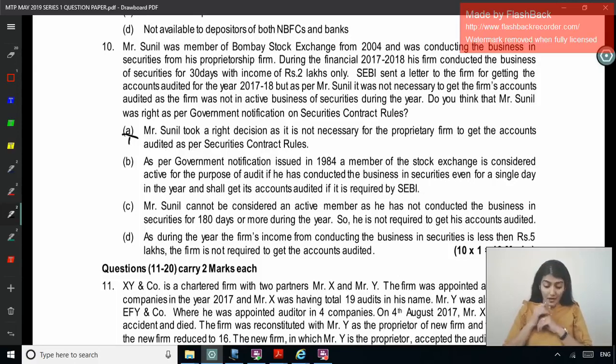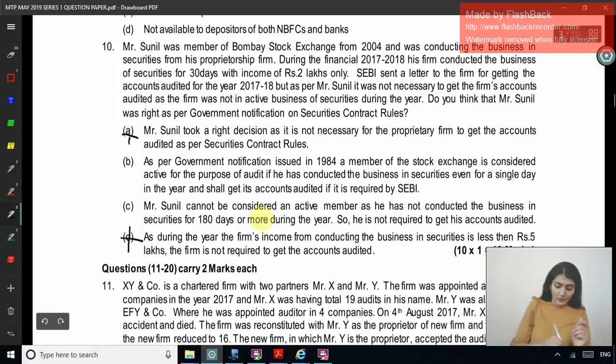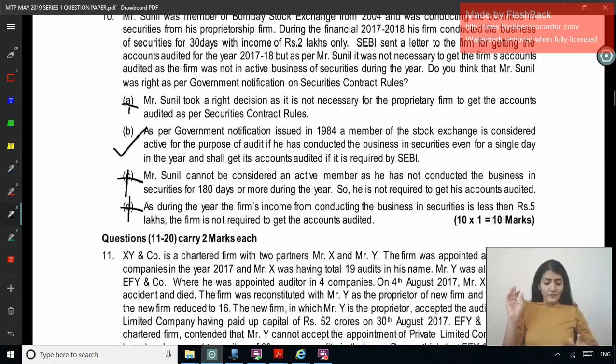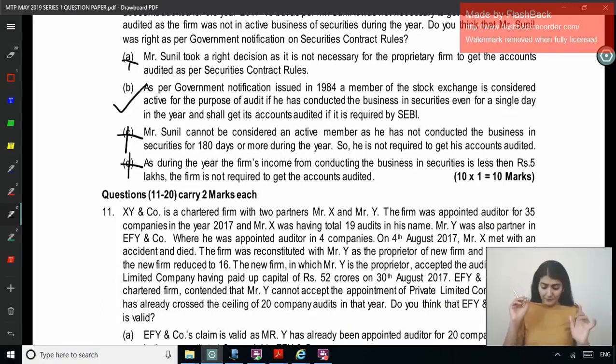Option C says Sunil cannot be considered an active member as he has not conducted the business in securities for 180 days or more. Option D says as during the year the firm's income from conducting the business in securities is less than 5 lakh, the firm is not required to get the accounts audited. There is no concept of 5 lakh, no concept of 180 days, there is a concept of even a single day. So the correct option over here is B.